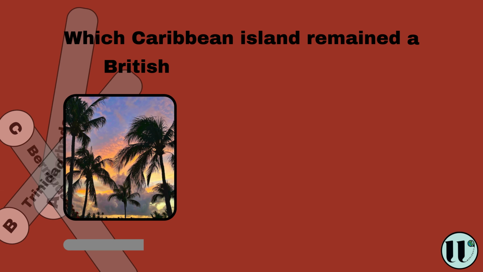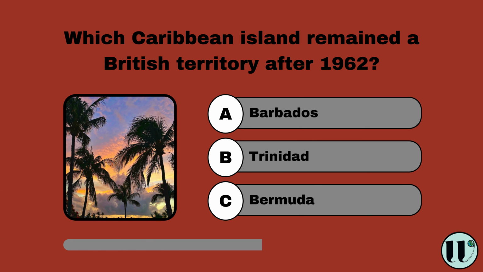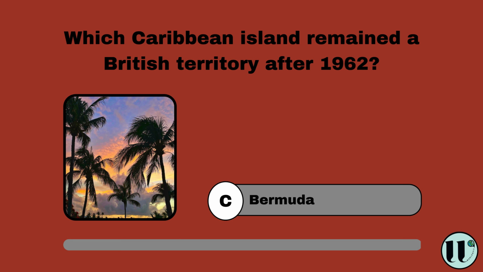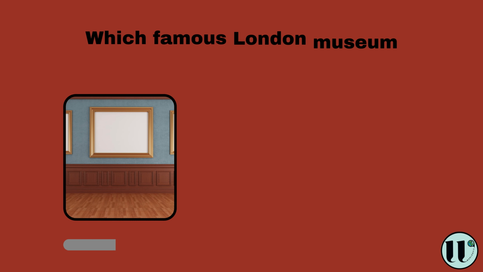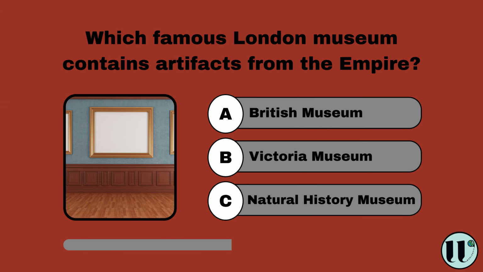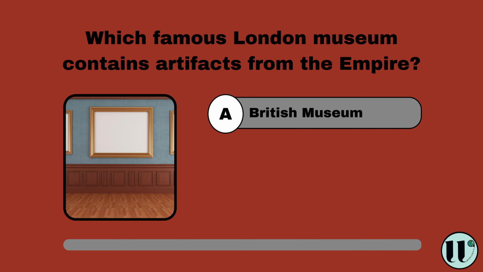Which Caribbean island remained a British territory after 1962? Barbados, Trinidad, Bermuda. Bermuda. Which famous London museum contains artifacts from the Empire? British Museum, Victoria Museum, Natural History Museum. British Museum.